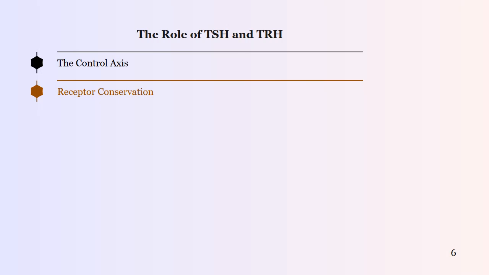6. The role of TSH and TRH. The control axis. The Hypothalamic-Pituitary-Thyroid, HPT, axis governs thyroid activity through thyroid-stimulating hormone, TSH. Receptor conservation. The structure of TSH receptors is remarkably similar in mammals and amphibians, allowing for cross-species hormonal activity.